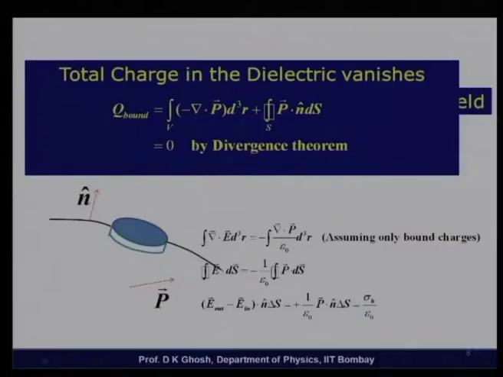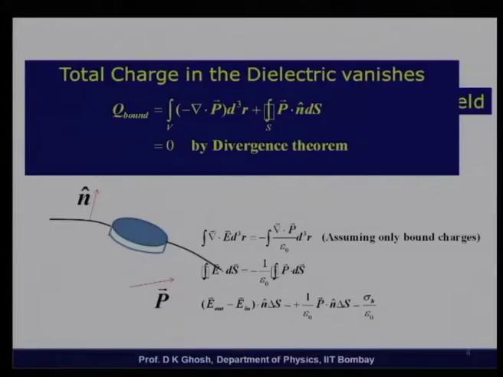Assume there are only bound charges. Now, if I have a Gaussian pillbox of very small width, half in the polarized medium, namely the dielectric, and half outside, namely the vacuum, then I can write the integral of del dot E d tau, because remember that I have no free charges.